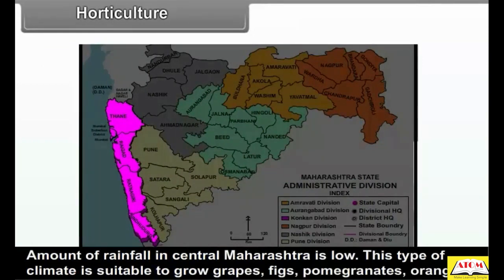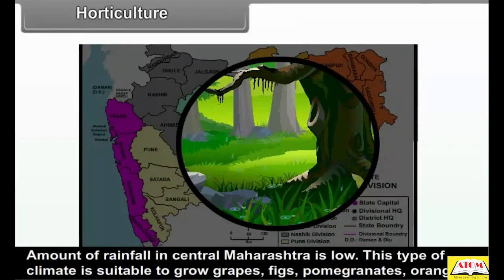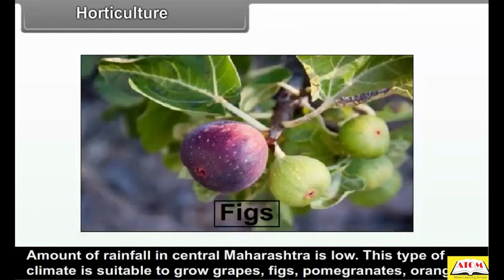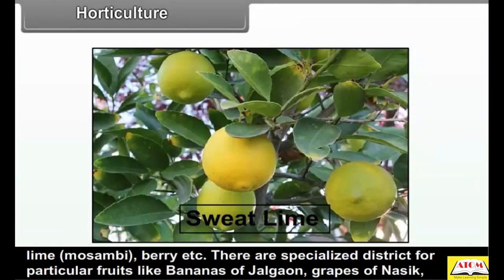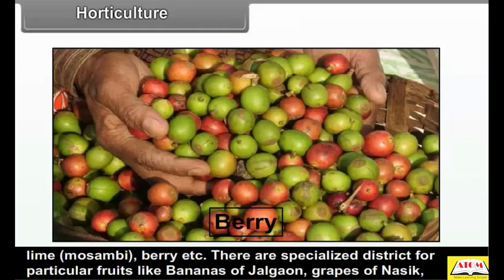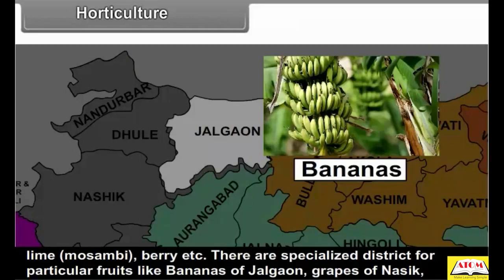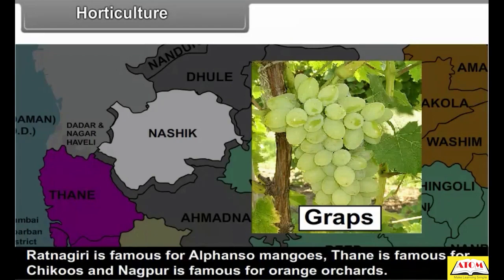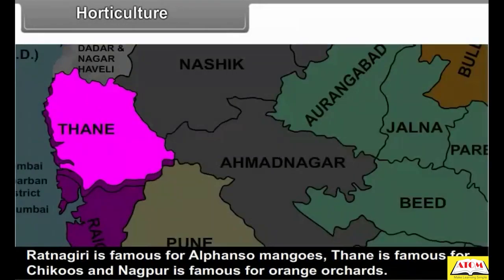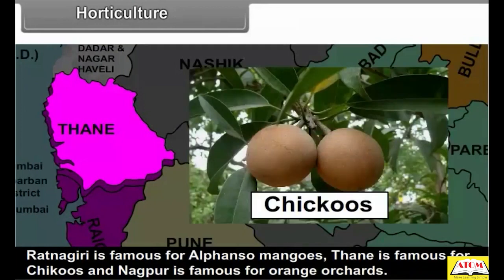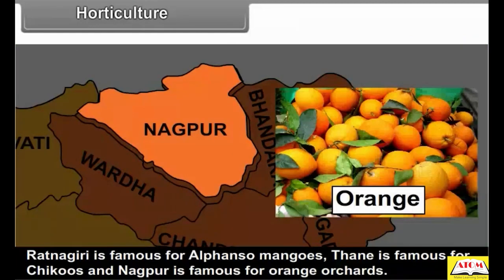The amount of rainfall in central Maharashtra is low. This type of climate is suitable to grow grapes, figs, pomegranates, oranges, sweet lime that is Mossambi, berry, etc. There are specialized districts for particular fruits, like bananas of Jalgaon and grapes of Nasik. Ratnagiri is famous for Alfonso mangoes. Thane is famous for chikus and Nagpur is famous for orange orchards.